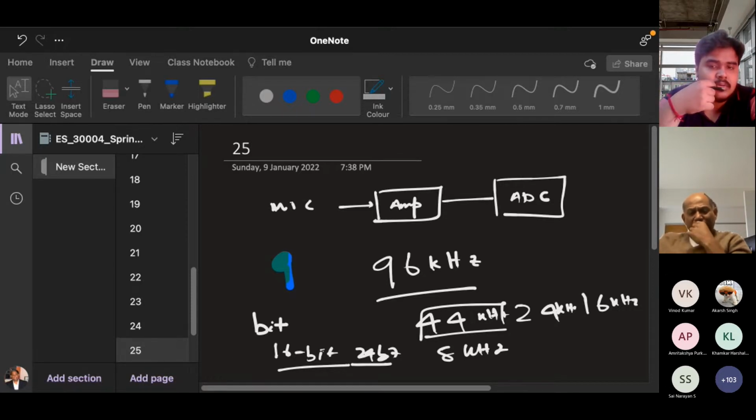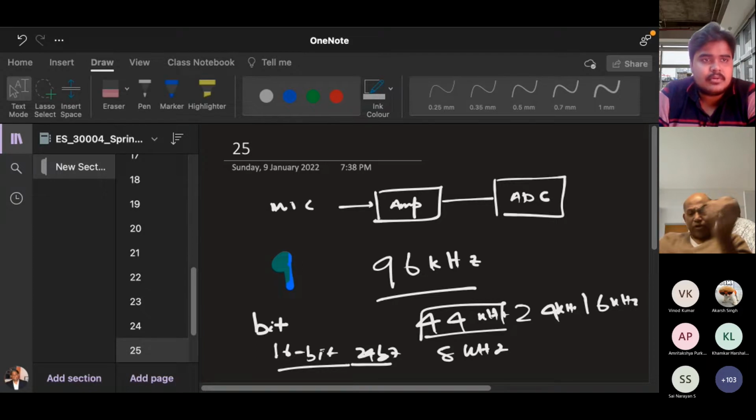So have you heard about Shannon sampling theorem? Not exactly. Suppose I have a bandwidth. That means you have a bandwidth of a signal. You please read this. You study electrical engineering, so read these things earlier. They will teach you later, but know these things beforehand, otherwise you won't learn anything. You've come to IIT, you will just go blank. If you want to really learn something, you read these things. Okay. This Shannon sampling theorem, you read today.